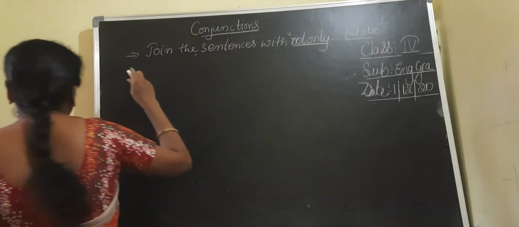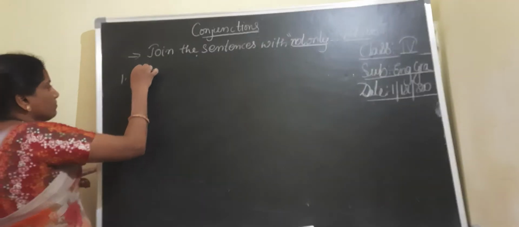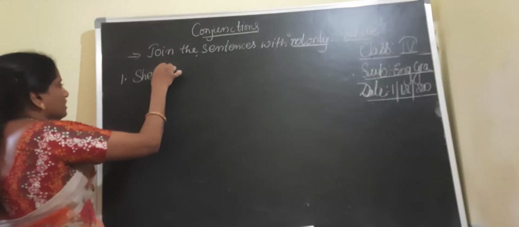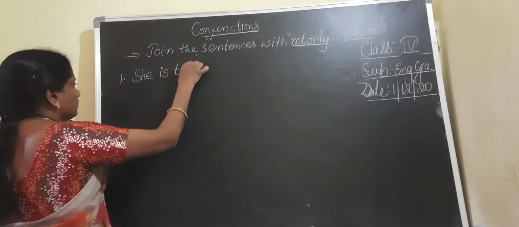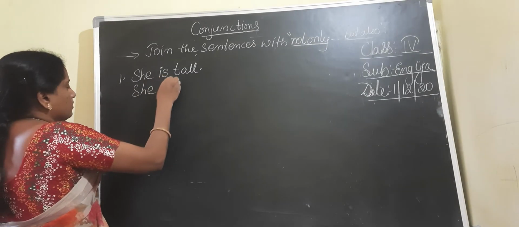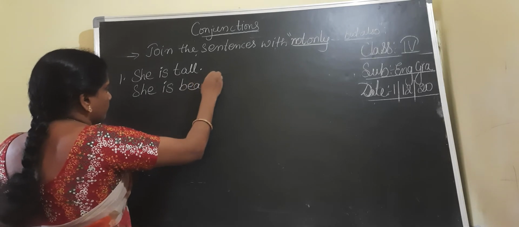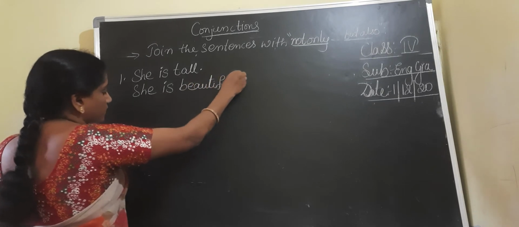First sentence they gave: She is tall. She is beautiful. Here we can join.